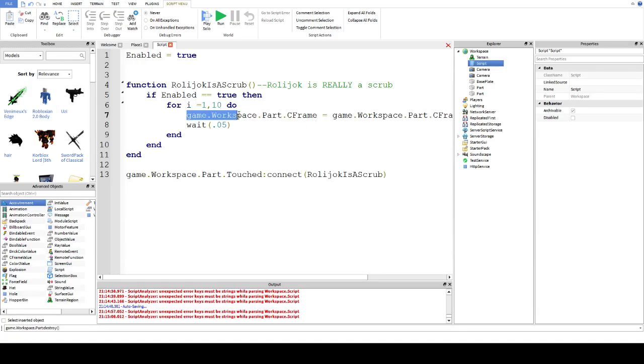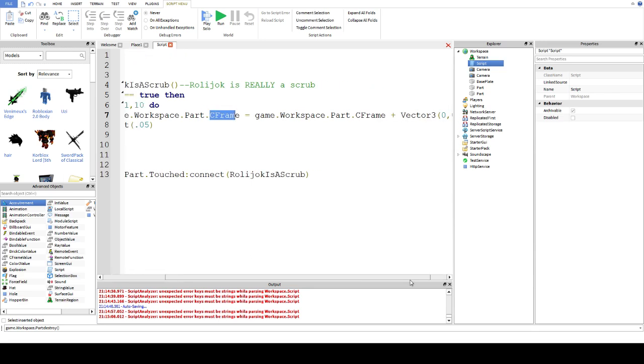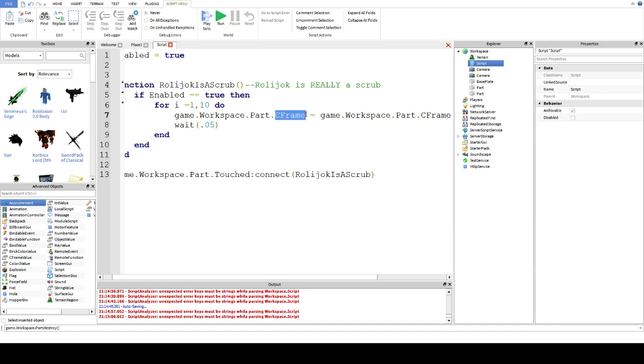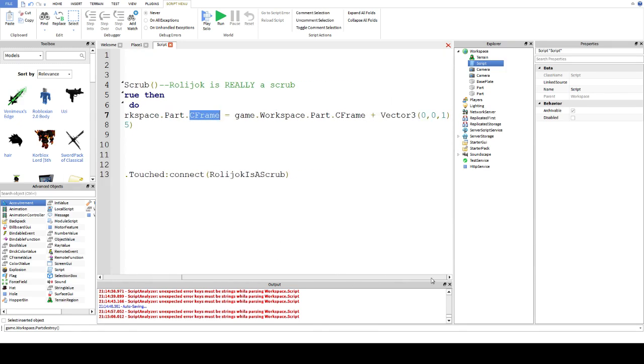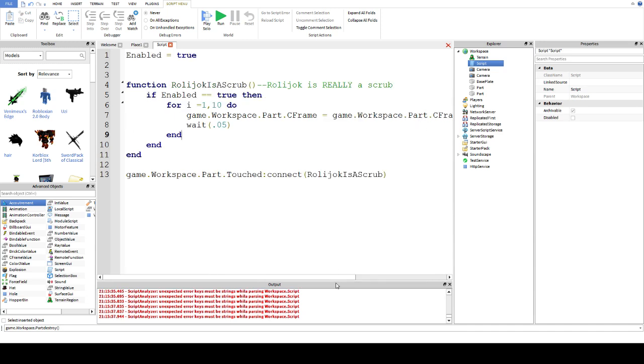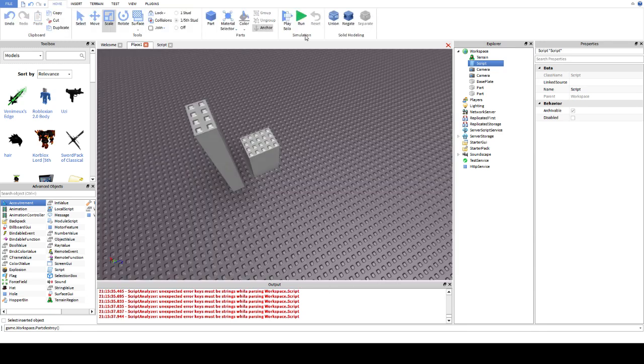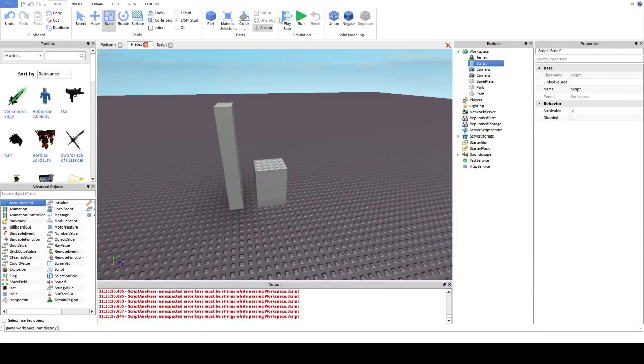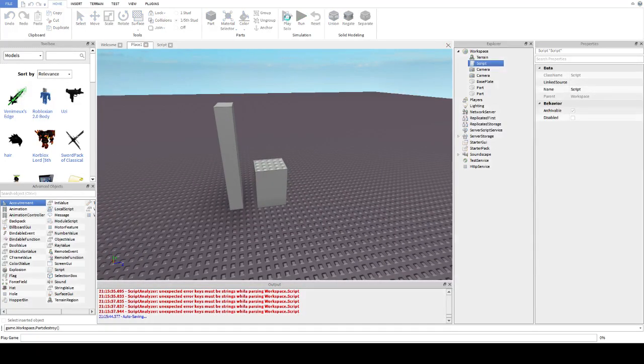If you want to make the door move properly, you need to use .c-frame. Yeah, we'll start back from C-frame. You need to use .c-frame, and then .c-frame again, and then plus the amount you want to move it by, which is a vector 3. Right. Okay. Sorry for messing things up there. I swear I am a good coder, even if I don't look like one.